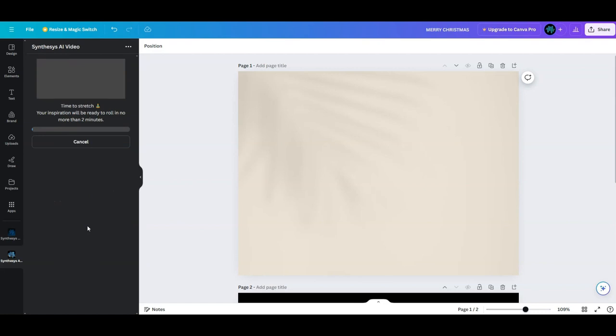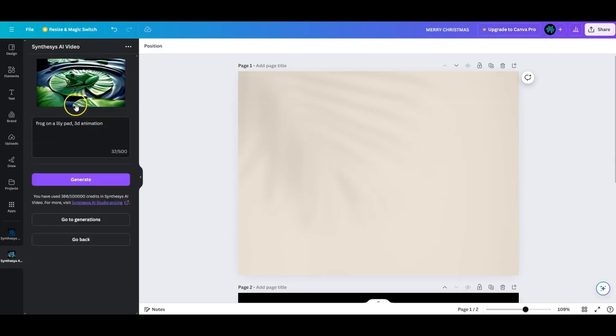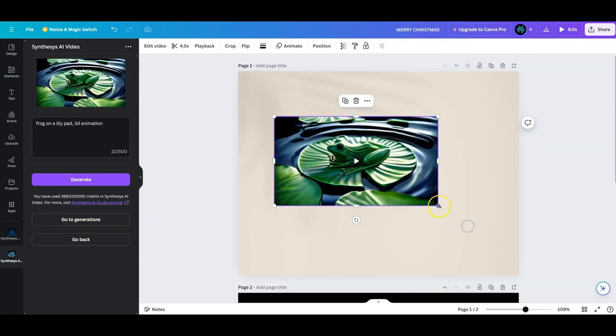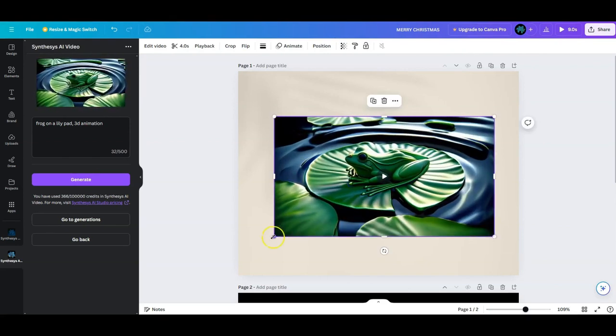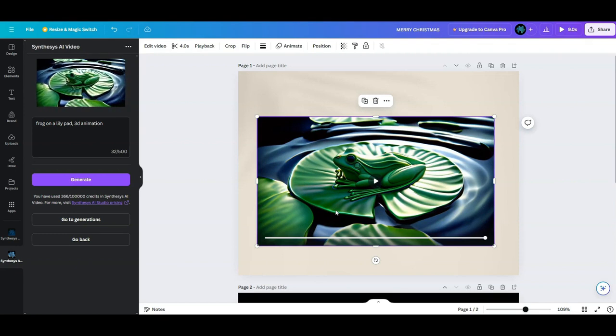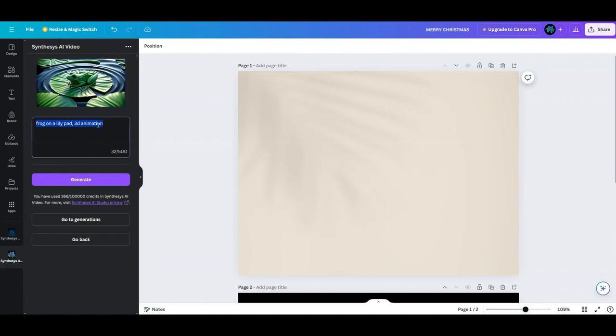You can now see the progress bar out here. Usually it is ready within less than 1 minute. There we go. So you can see the frog on a lily pad like we just entered in the prompt. So you can add it to your project by just clicking on it. And here the video has been added to your Canva project. So let me just expand it a little bit. All right. Now to delete this video from your Canva project, all you have to do is select it and then delete it.